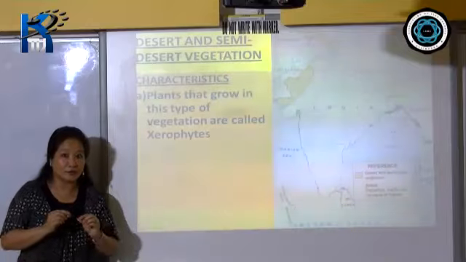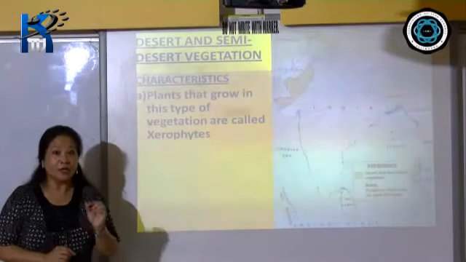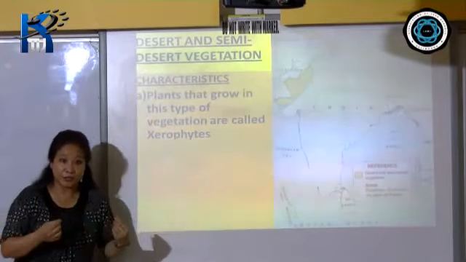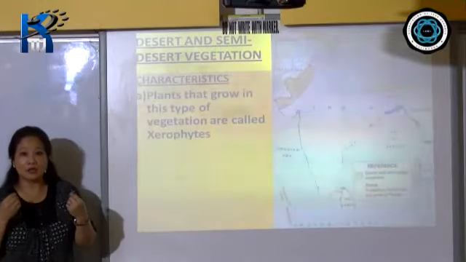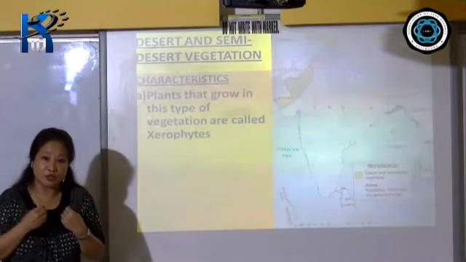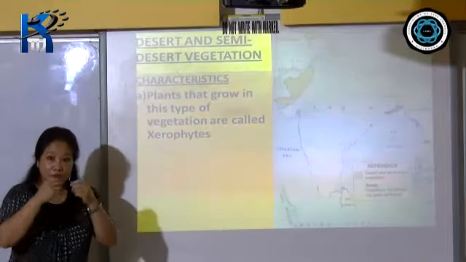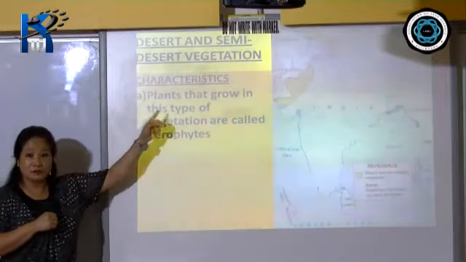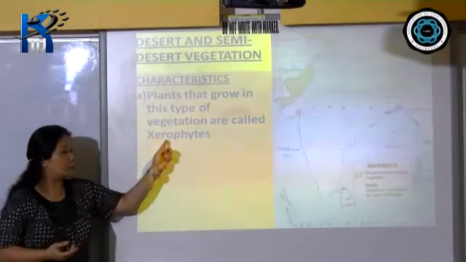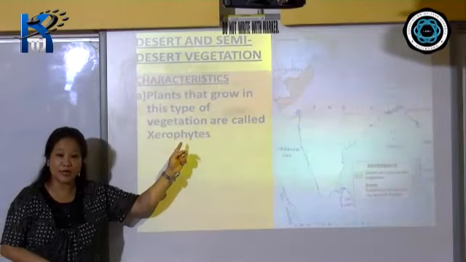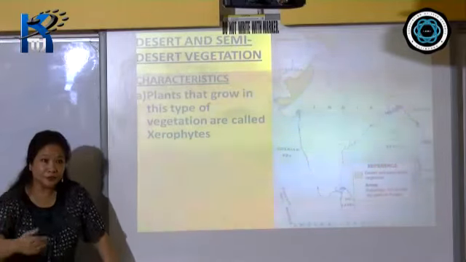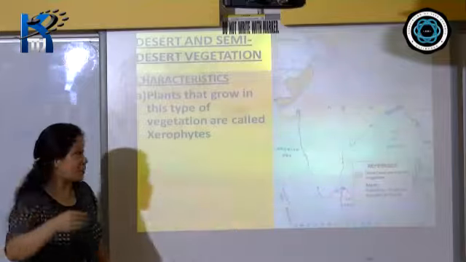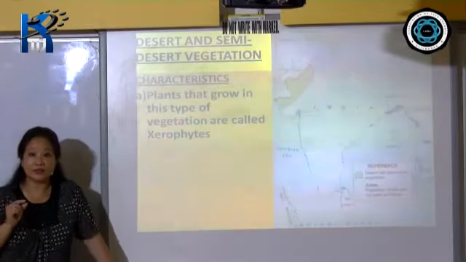Okay. Now, if you look at a cactus, it is thick and fleshy. Apart from that, the leaves have been transformed into thorns and spines, in order to reduce the loss of water through transpiration. Okay, so that is why it's called xerophyte. Xerophytic plants are those plants where the leaves get transformed into thorns and spines. And apart from that, the leaves are very thick and fleshy.